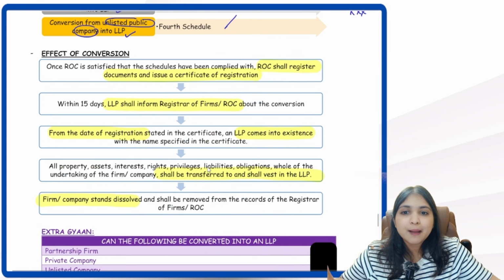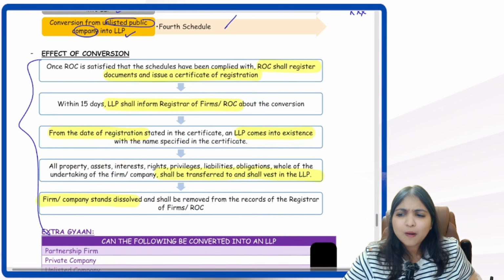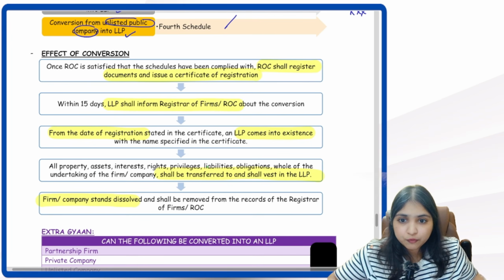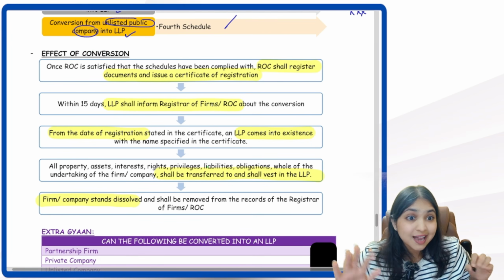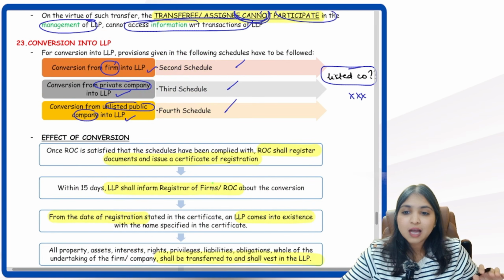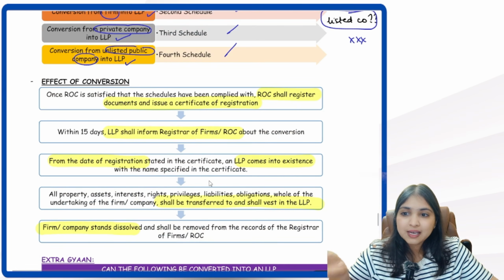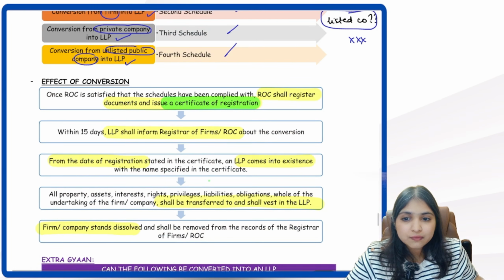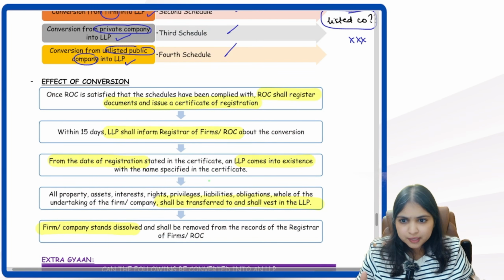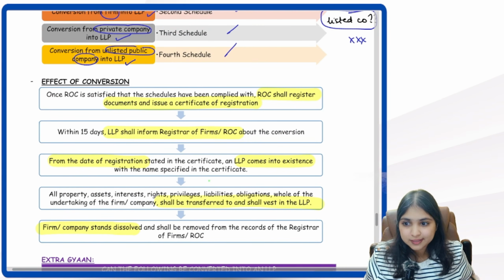Okay, now what happens upon this conversion? Pure procedural concept only, guys, nothing difficult. So what is the effect of conversion? Once ROC is satisfied that you have followed the process which is given in this schedule, ROC will register the documents and ROC will give a certificate of registration. Basically, once the process and all is properly followed, LLP will now come into existence.